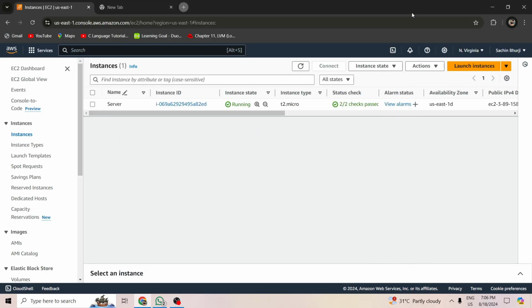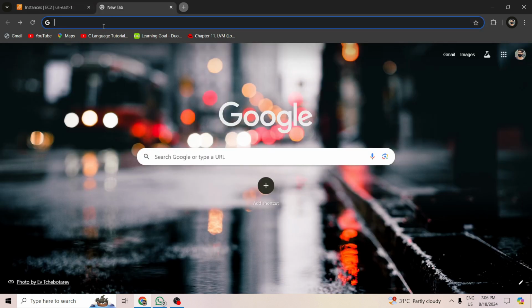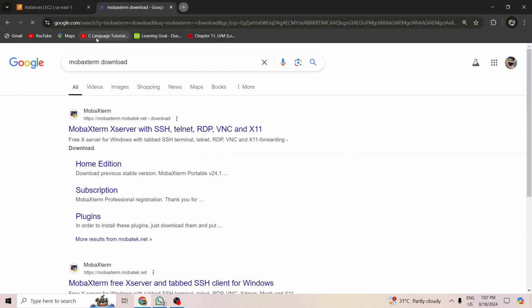So today we will learn how to connect your EC2 instance to a MobaXterm terminal. For this, you have to create one EC2 instance, then download MobaXterm from Chrome browser or your favorite browser and search on the search bar: MobaXterm.